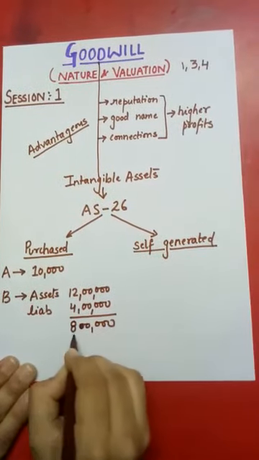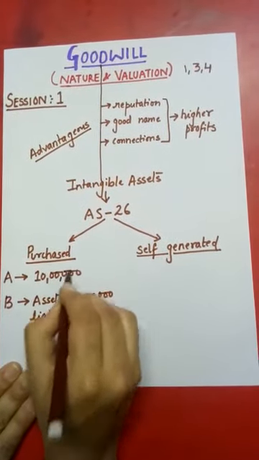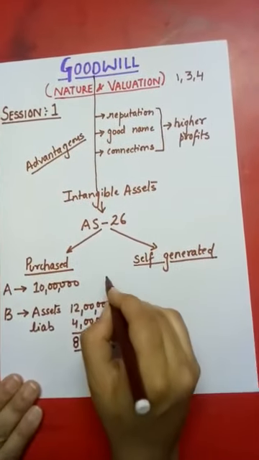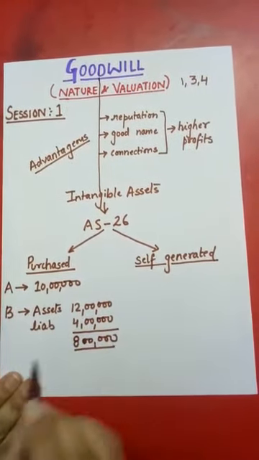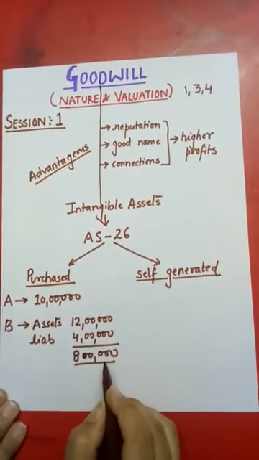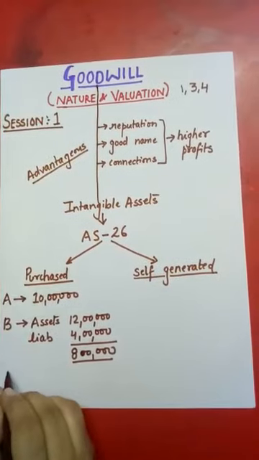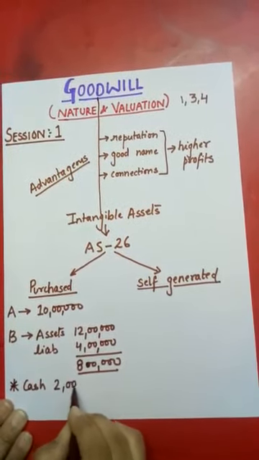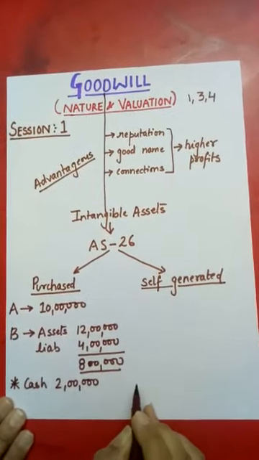But A Limited has paid 10 lakh to purchase the business of B Limited. So the 2 lakh rupees which A Limited has paid extra is the amount of goodwill, and A Limited has given rupees 2 lakh to purchase the goodwill of B Limited.